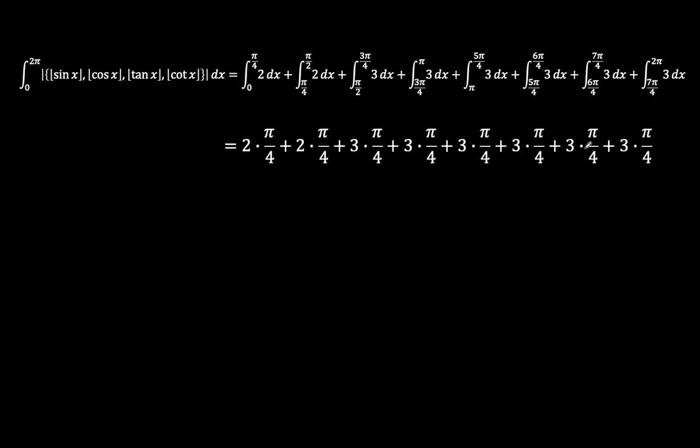3 times pi over 4, and so on. So we have 1, 2, 3, 4, 5, 6, six threes. 6 times 3 is 18, plus 2 plus 2 is 22. So we have 22 times pi over 4, and that means we have 11 pi over 2 as our answer. So this is the answer for this interesting problem.